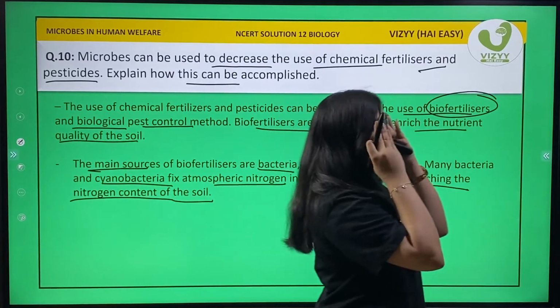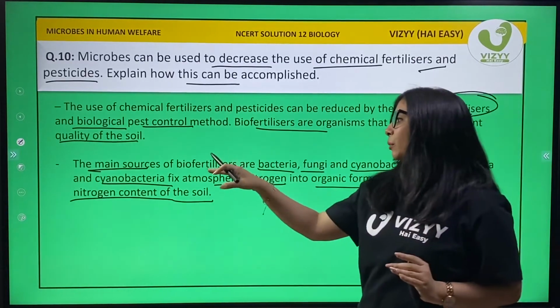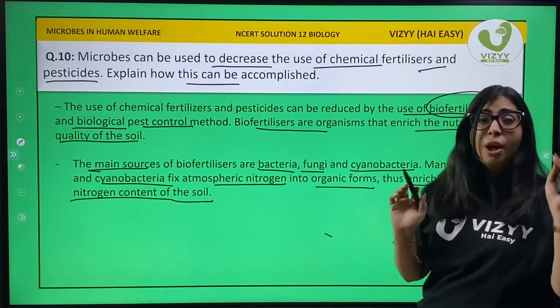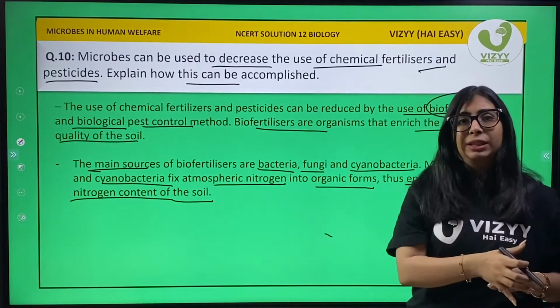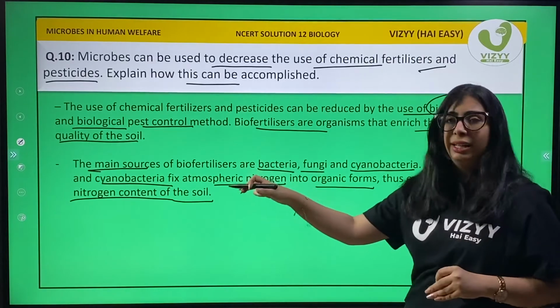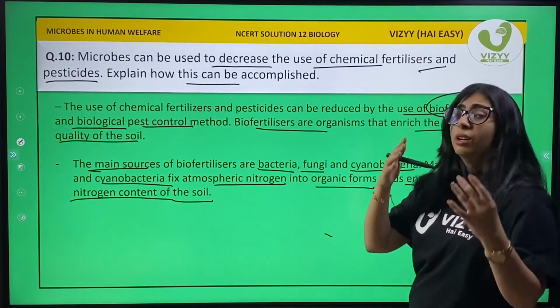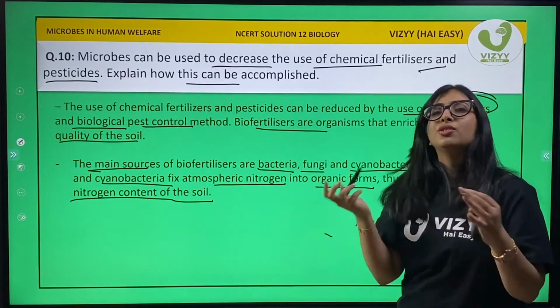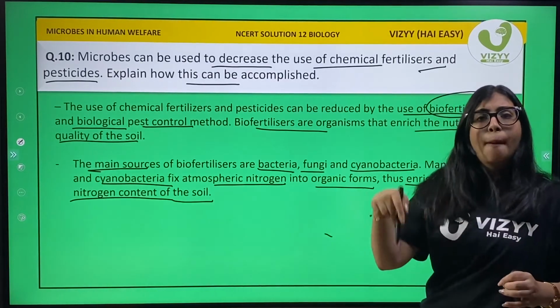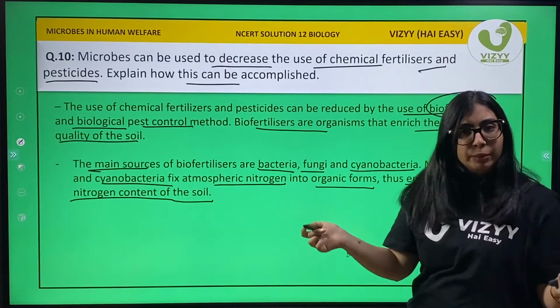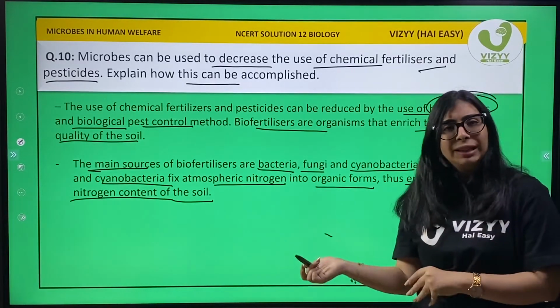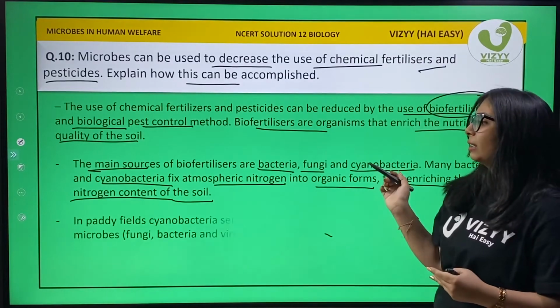So students, remember that we need nitrogen fixation, and for nitrogen fixation we have many bacteria and cyanobacteria, and thus we can replace fertilizers with biofertilizers. Just add the word bio. Bio means biologically available. Biologically available are what? Bacteria and cyanobacteria. That's it.